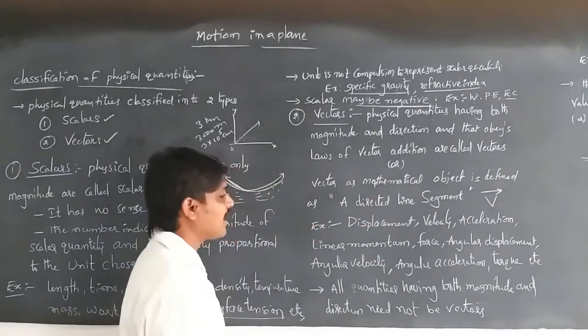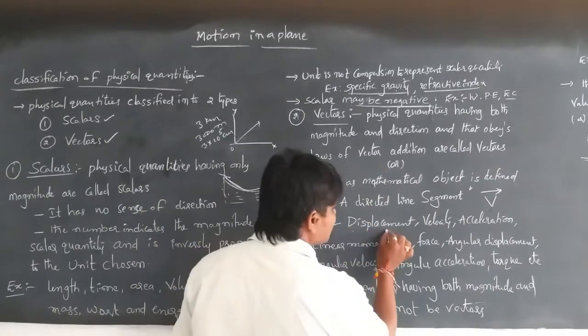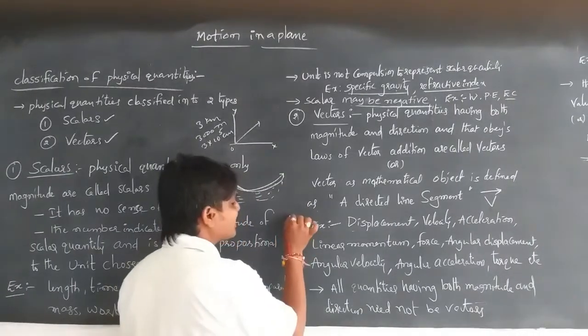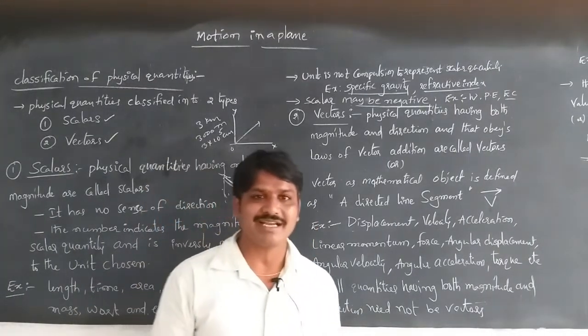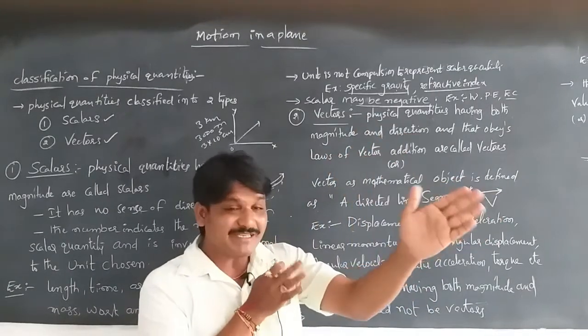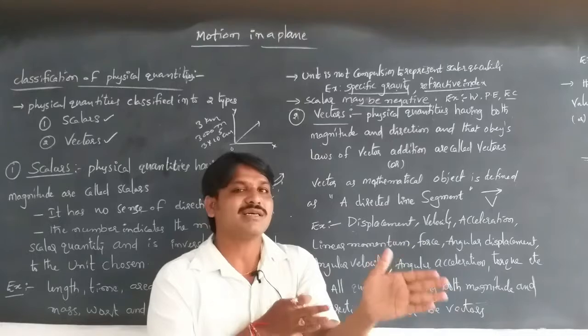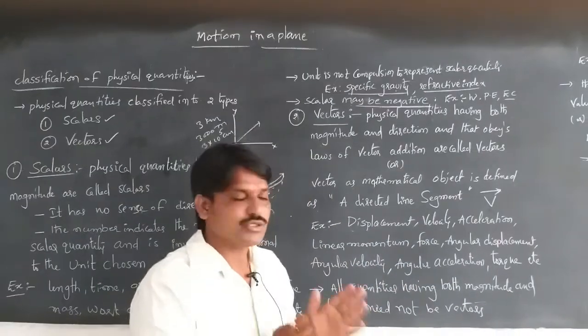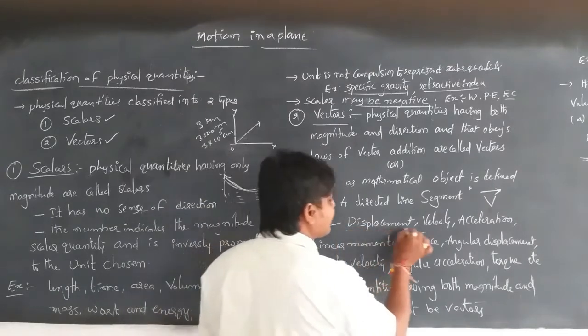Because we are measuring the displacement, velocity, and so on. Displacement means the shortest path, the shortest line drawn from the initial point to the final point. Initially there is some specific direction, and we draw the shortest path. Then only can we get the value for displacement. So displacement is a vector quantity.